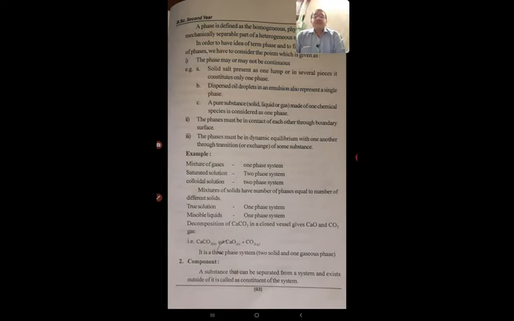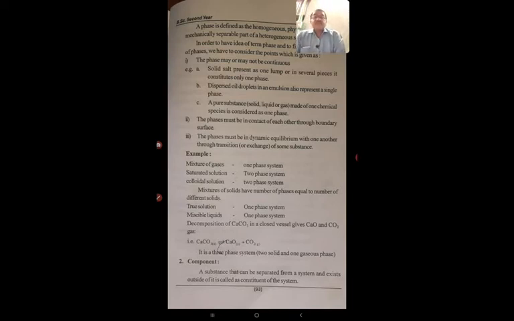Another example: dispersed oil droplets in an emulsion also represent a single phase. A pure substance, solid, liquid or gas, made of one chemical species is considered as one phase.